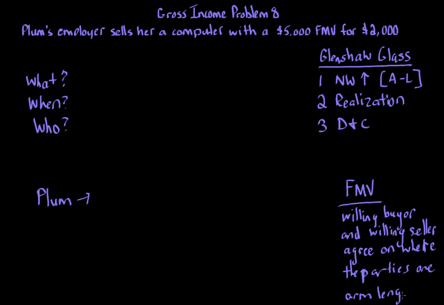So for tax purposes, this again is the income tax definition of fair market value, when a willing buyer and willing seller agree.